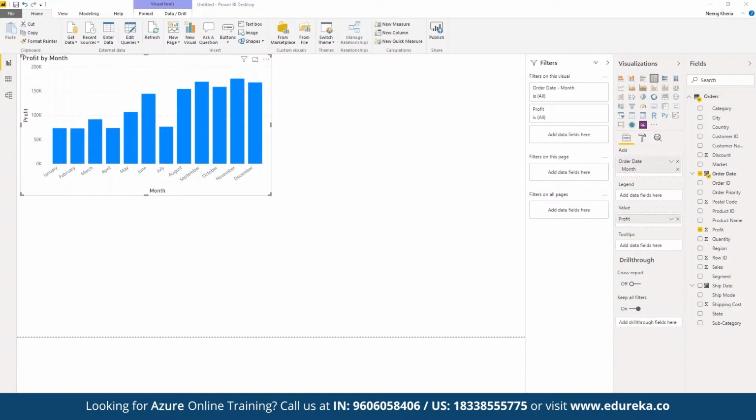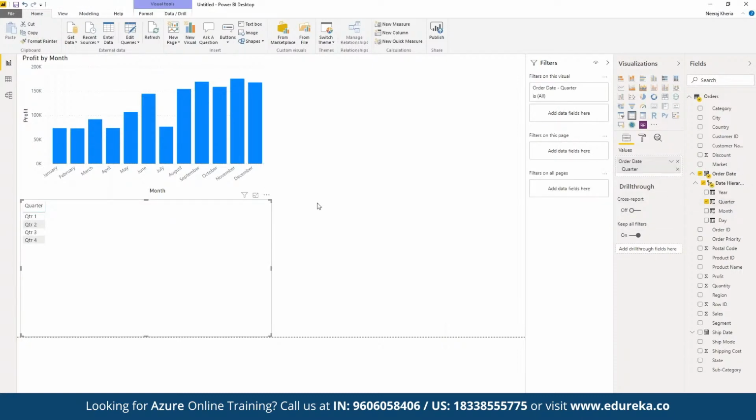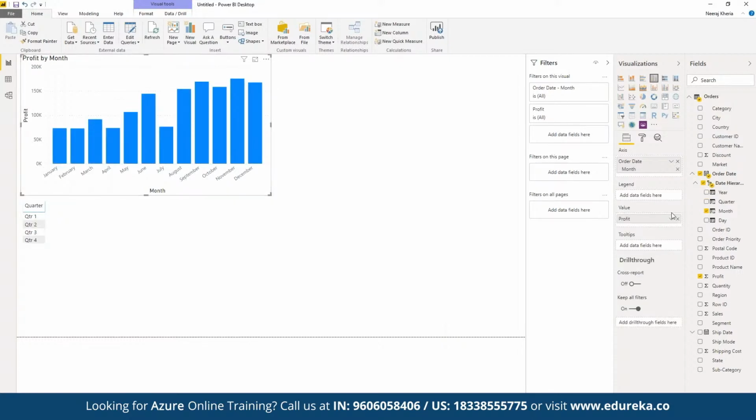Now let's say we want to work on the date hierarchy itself, for example year, quarter, month. Let's say we want to display the quarter, so here we have this quarter data set. Now we want to display another table for quarter. We can choose that, or suppose we want to work on this table only.